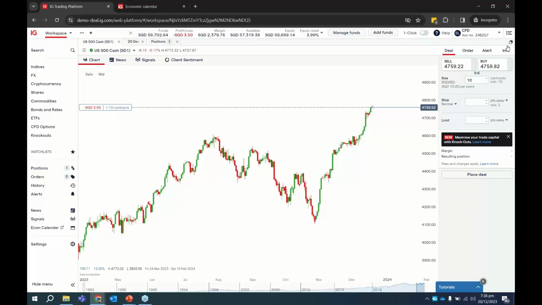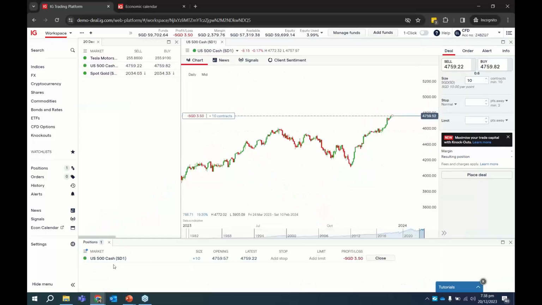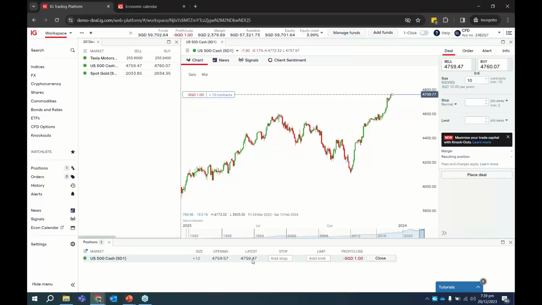If I minimize this again to the bird's eye view, you notice that currently in my positions tab, it shows that I have a position size of 10 contracts. What is my entry price, which is the opening? I entered a buy position, plus 10. If you sell, it's minus 10. So I entered a buy position at, let's say, 4759. Currently it is 4759.47. I entered at 0.57. So the current profit and loss is 350.